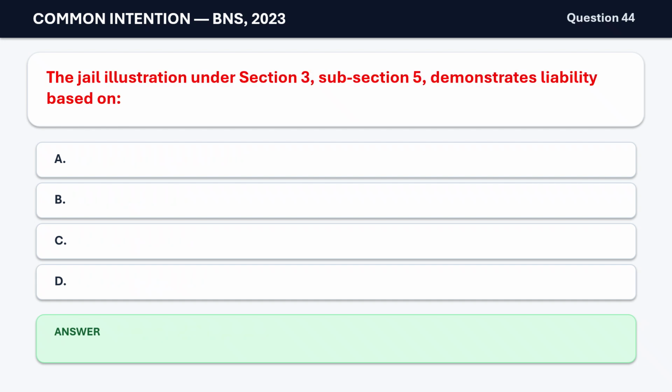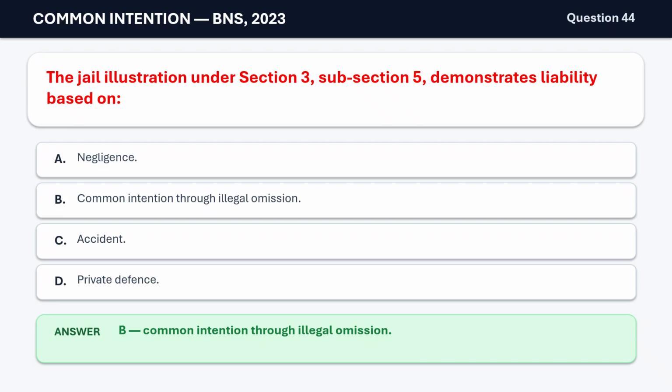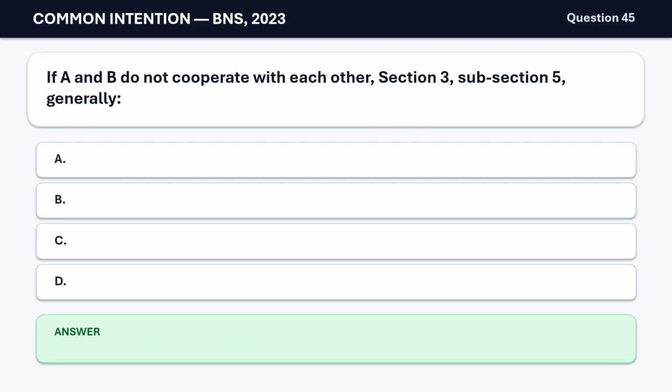Question 44. The jail illustration under Section 3, subsection 5, demonstrates liability based on A. Negligence. B. Common intention through illegal omission. C. Accident. D. Private defense. The correct answer is B. Common intention through illegal omission.